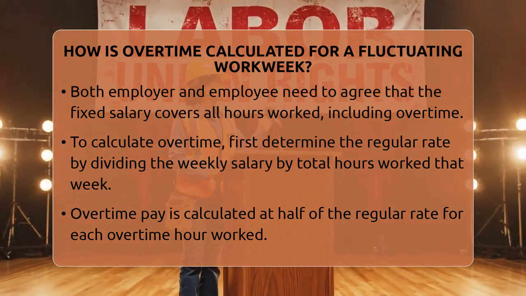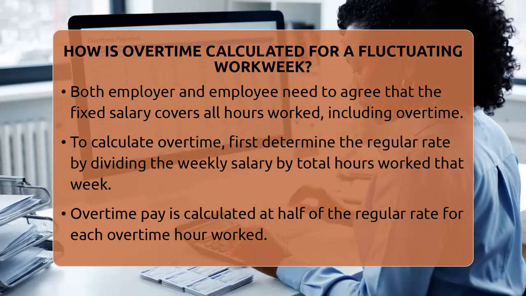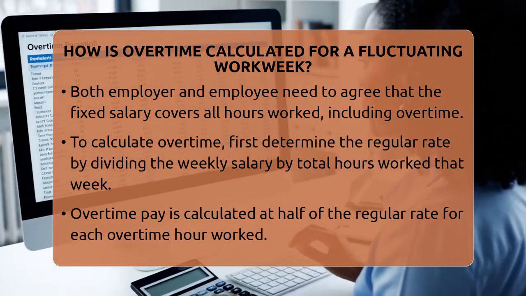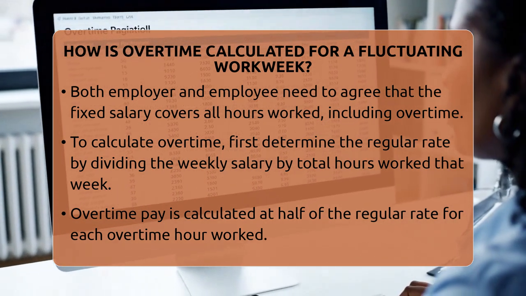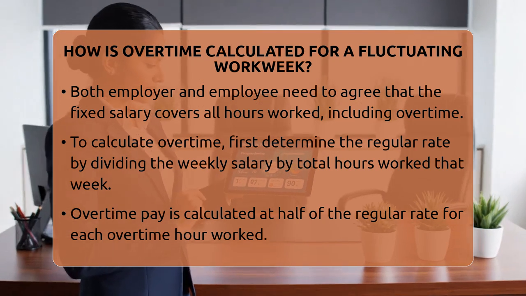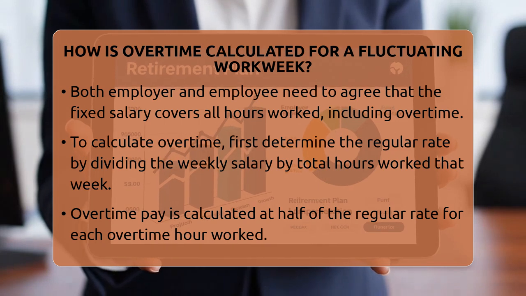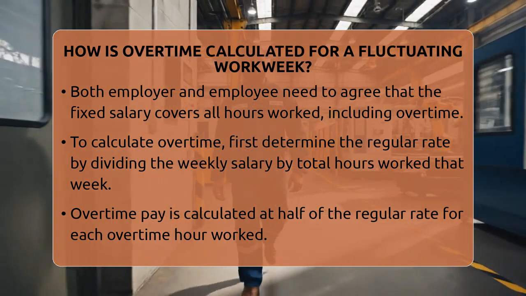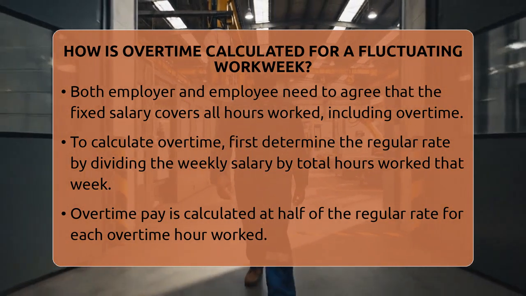First, you calculate the regular rate of pay for that week. To do this, divide the fixed salary by the total hours worked that week. For example, if someone earns $600 and works 48 hours, their regular rate is $600 divided by 48 hours, which equals $12.50 per hour.